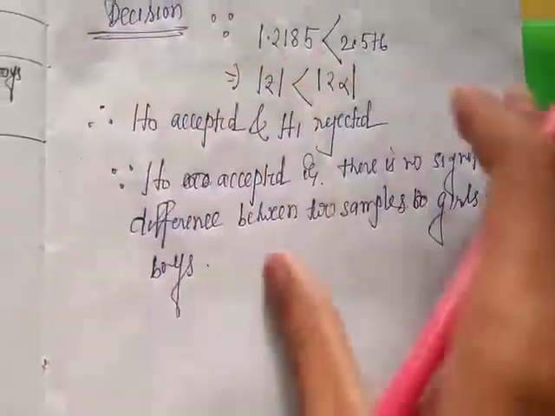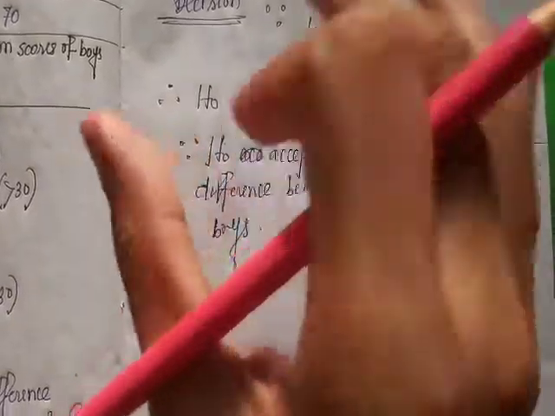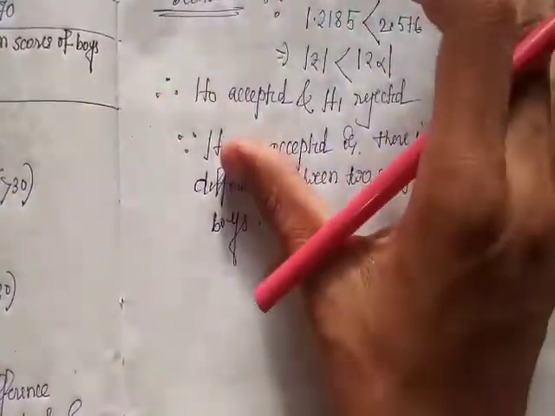Okay, that is, there is no significant difference between the two samples, girls and boys. That is, the performance of girls is equal to the performance of boys.